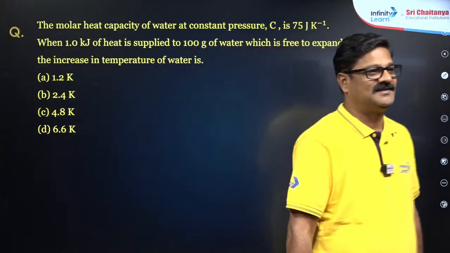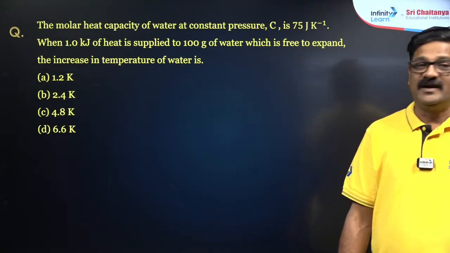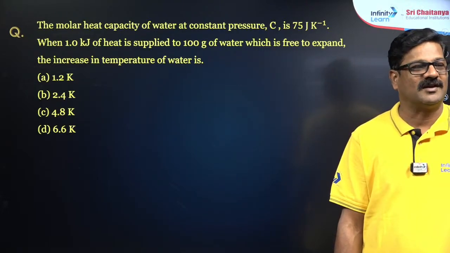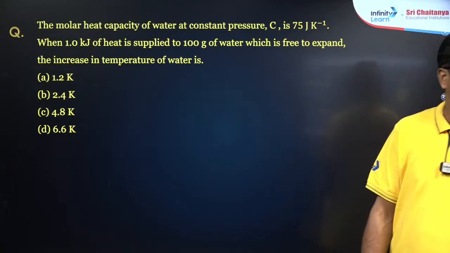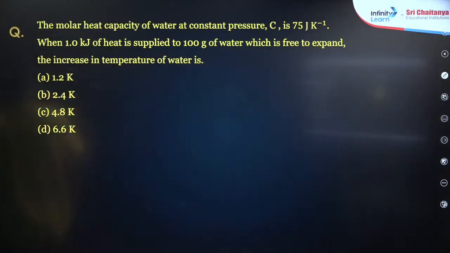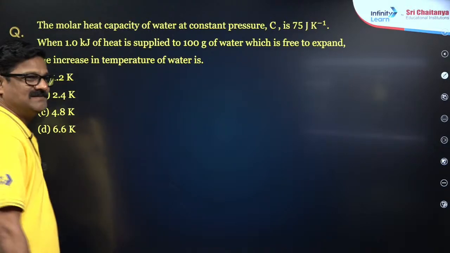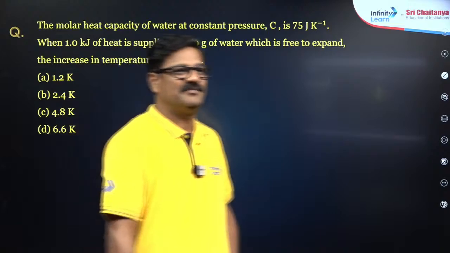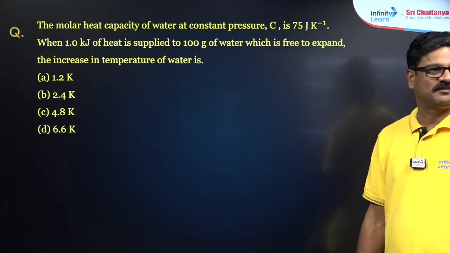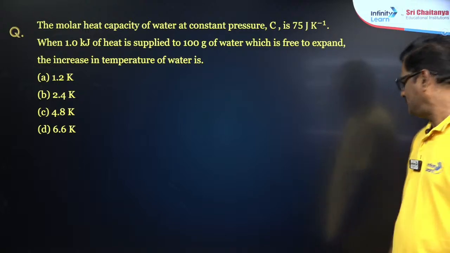Prachi, read the question and understand first. Okay, come on. You want to say B?